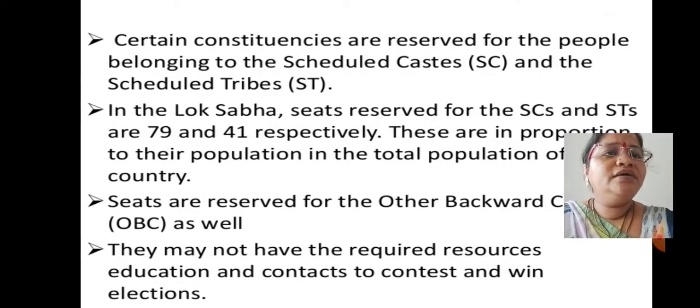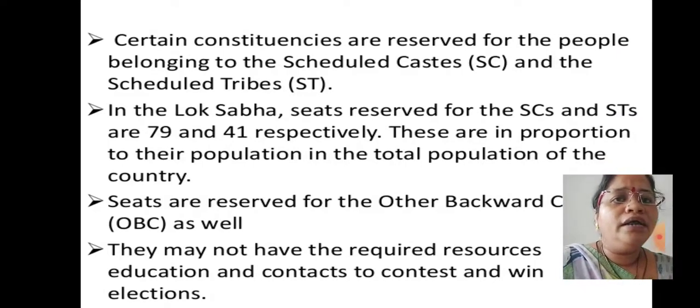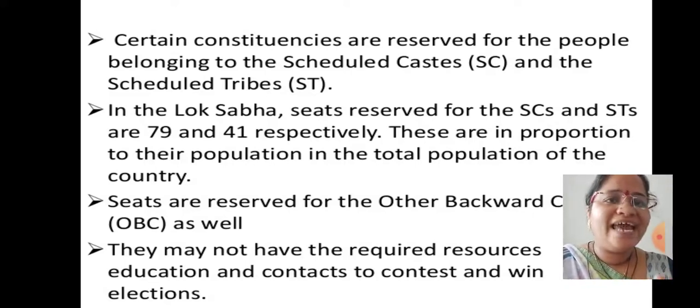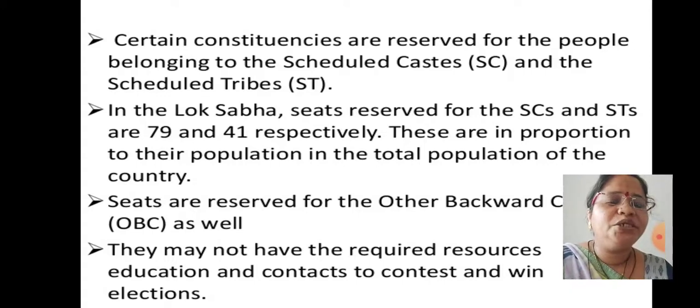Certain constituencies are reserved for people belonging to scheduled castes and scheduled tribes. In Lok Sabha, seats are reserved for SC and ST. Children, just do the correction in your book as it is mentioned in your textbook: 79 for scheduled caste and 41 seats for ST.